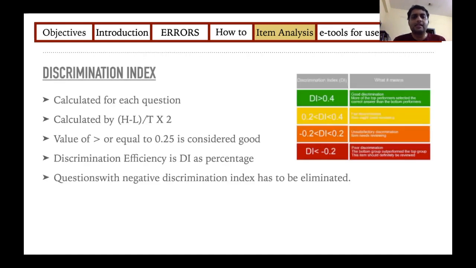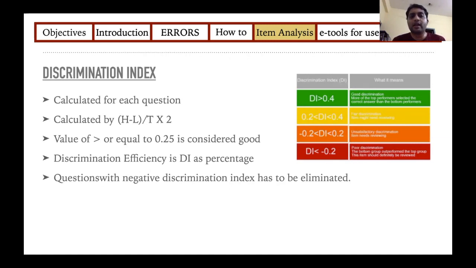Next, discrimination index. It's called discrimination because it means that this question can discriminate between a student who is a top scorer and a student who is a low performer. What we expect is that a good question will be predominantly answered by a student who is performing well.